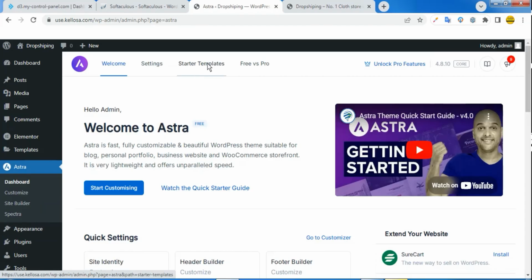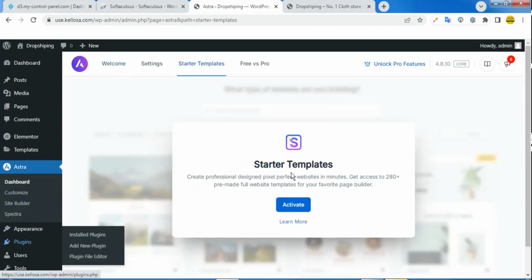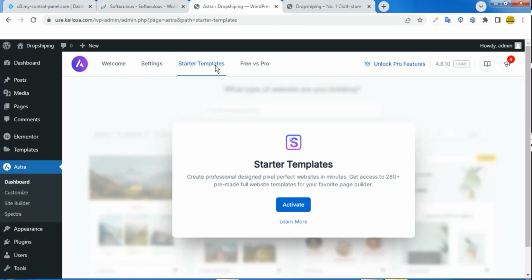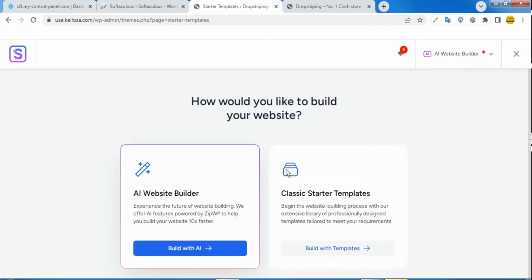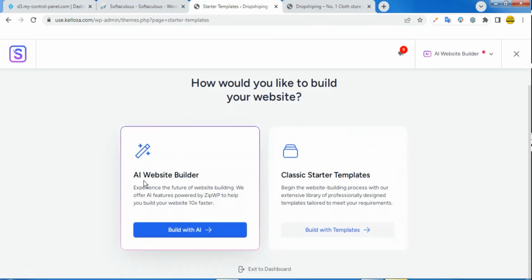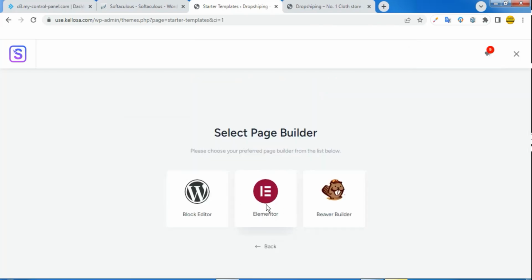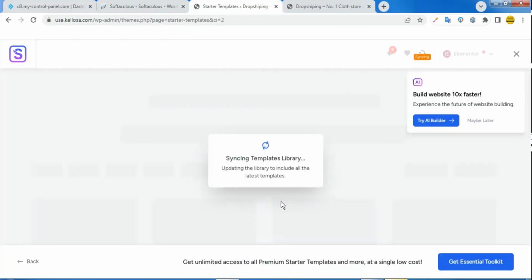Actually, we can also start with this instead of going to plugins. So this is the plugin which we just installed right now, Starter Templates, and what you want to do is to activate that same plugin. After you activate, it's going to ask you two questions. Do you want AI to build this website for you, or do you want to build this website by yourself using templates? For me, I'm just going to select build with template, and for what we just installed right now, that's Elementor. I'm going to click on Elementor.